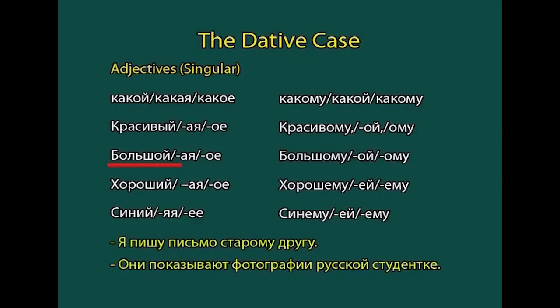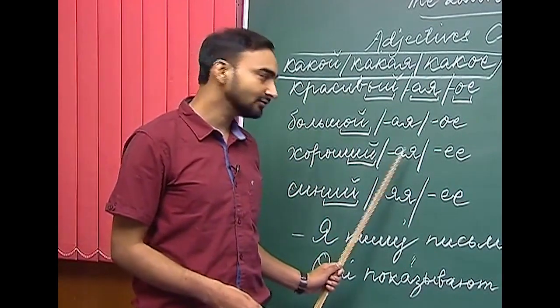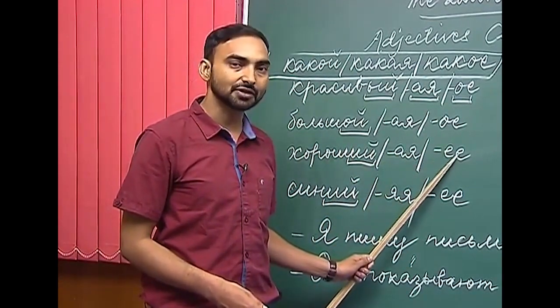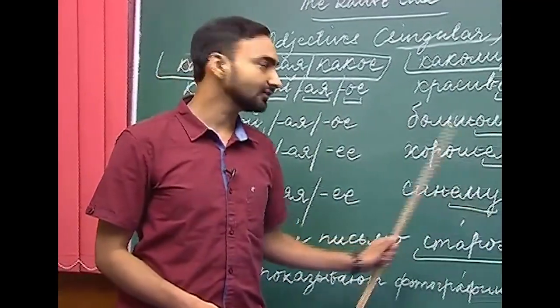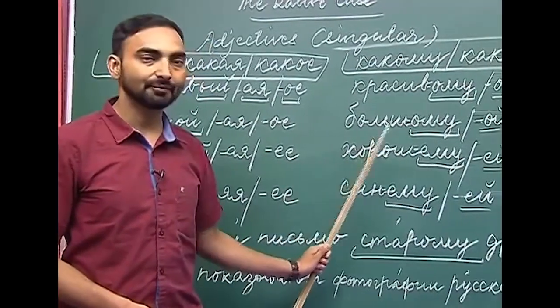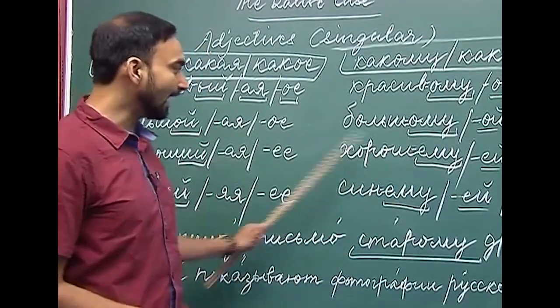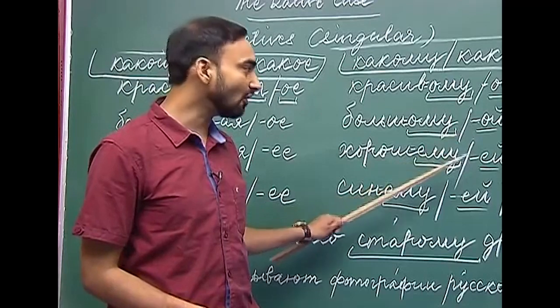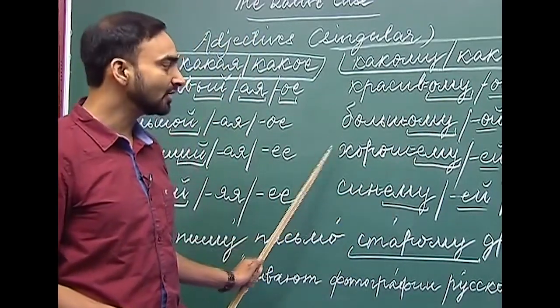The next is khoroshiy. Khoroshiy is good. Khoroshiy, khoroshaya feminine and khoroshee neuter. So, what happens when khoroshiy is used in the dative case? Khoroshiy becomes khoroshemu. So, we are dropping the ending and adding emu. So, we are not using omu but emu here with khoroshiy.